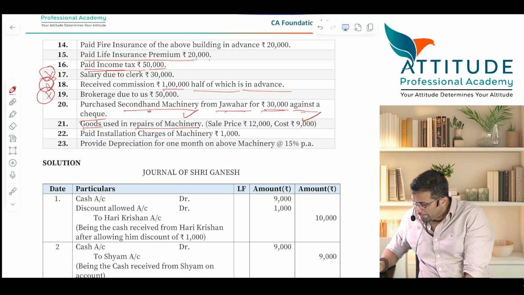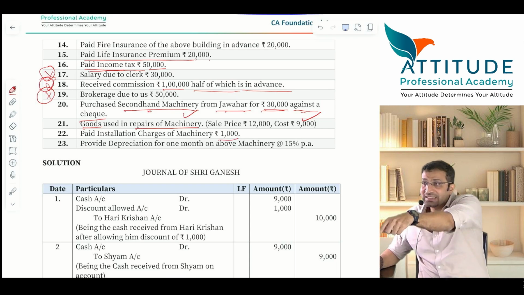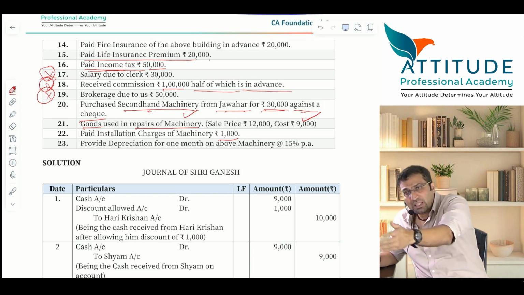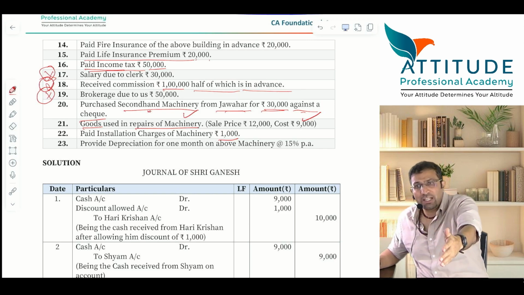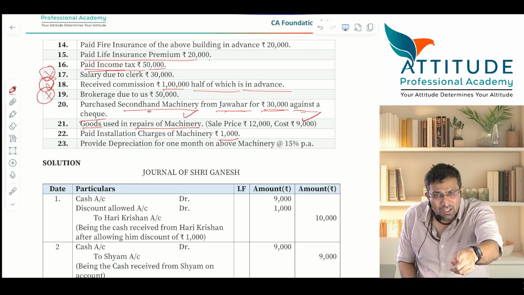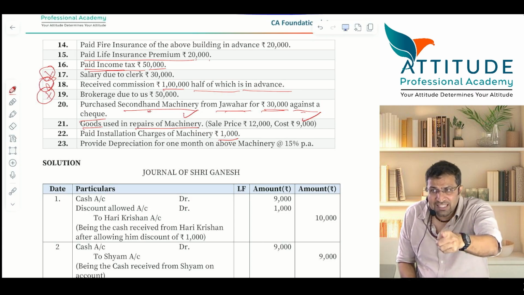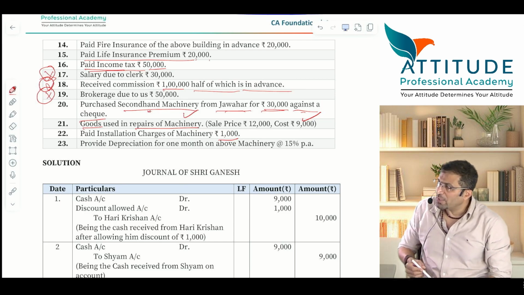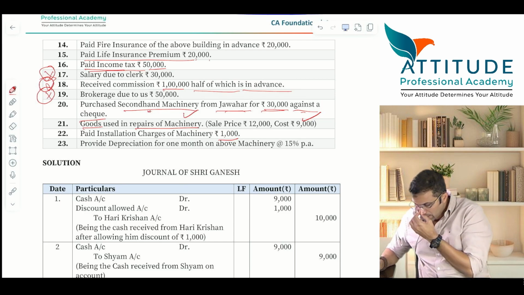Next, paid installation charges of machinery 1,000. This machinery has to be what? Installed. Though it is a second-hand machinery, before putting it to commercial use, you have to install it. Installation charges are revenue expenditure or capital expenditure? And if it is a capital expenditure, debit asset account. So machinery account debit to cash 1,000.